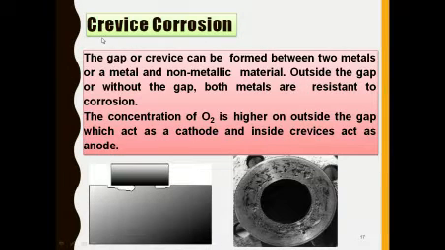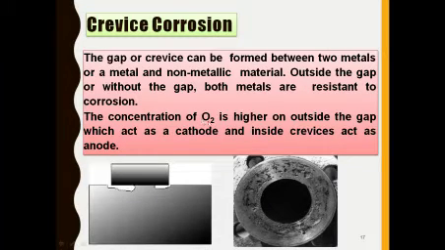Another type of corrosion is crevice corrosion. Crevice means a gap. The gap can be formed between two metals or between a metal and a non-metallic material. Outside the gap, the metal is resistant to corrosion, hence outside the crevice is called the cathode.